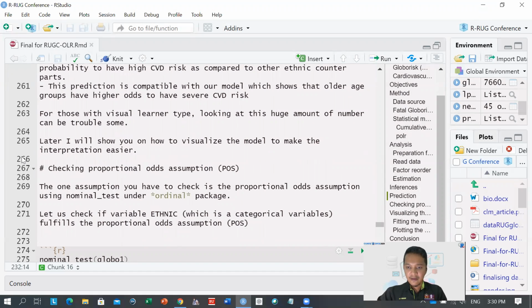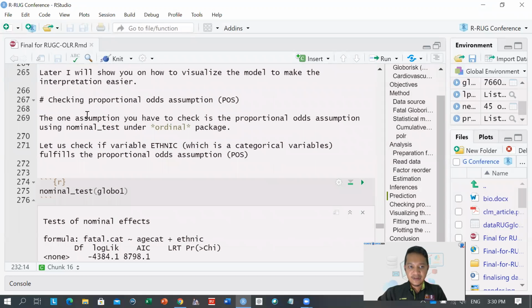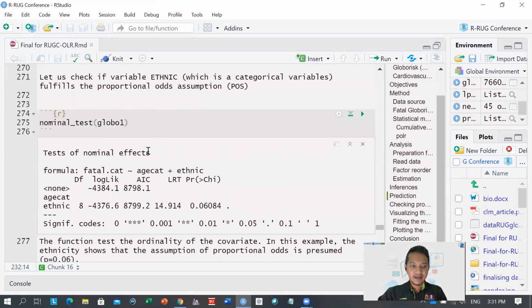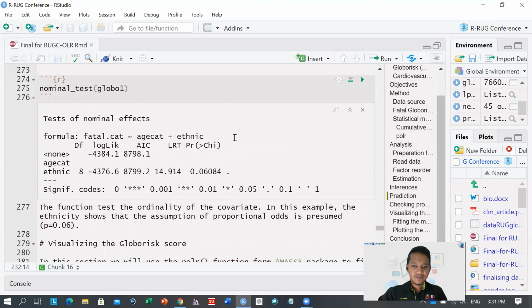Looking at a lot of outputs and numbers, you may be confused on how to interpret the model. I will later show you how we can visualize the model. But before that, we have to check the assumption for ordinal logistic regression. We will use the nominal test from the ordinal package to check the proportional odds assumption.